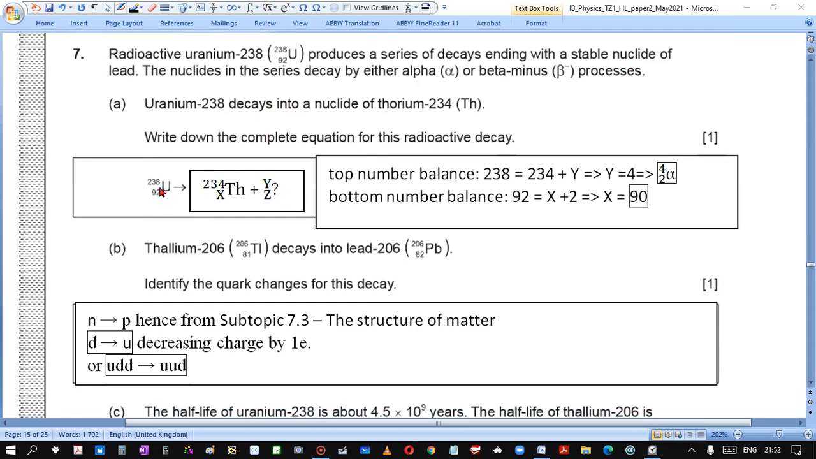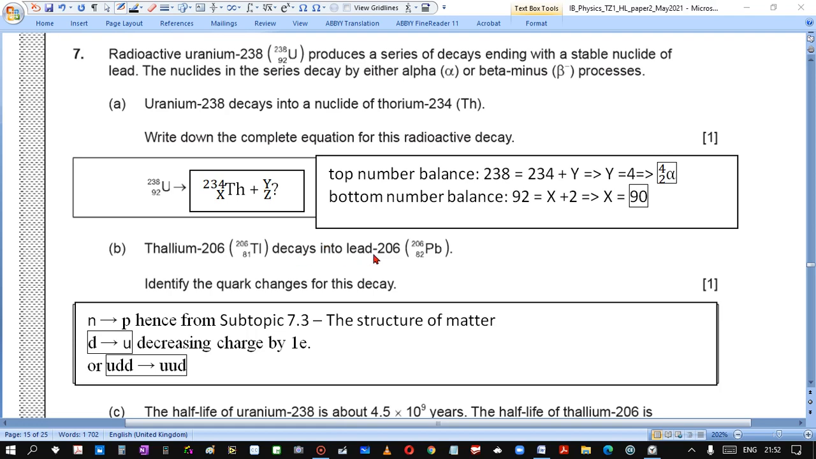So we write the decay equation, putting unknowns x, y, and z. First of all, top numbers are balanced. From this we realize that y is 4, and 4 is for an alpha particle. So the bottom is 2. Putting bottom 2, we get the bottom number for thorium, so x equals 90. So we have 90, 4 and 2, alpha particle.